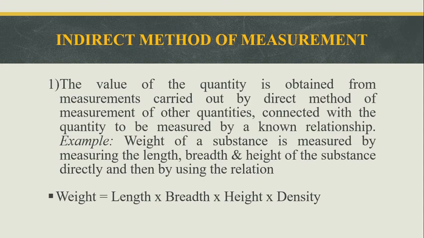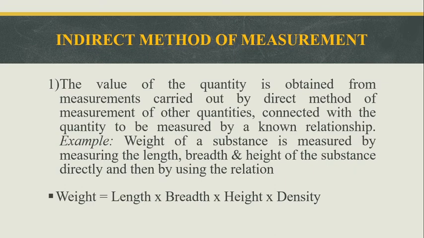So the simple thing is, the output of the particular measurement can get the value with some calculations or some formulas. We get the value of the particular object, then it is called the indirect method.